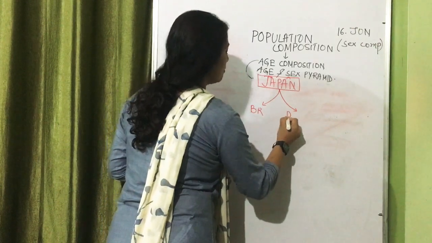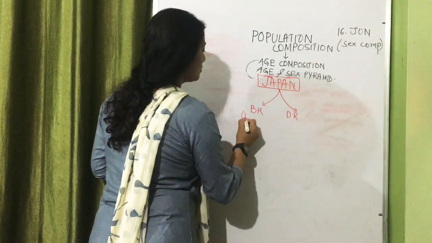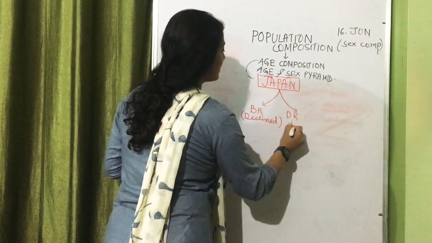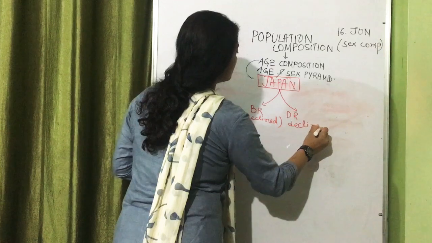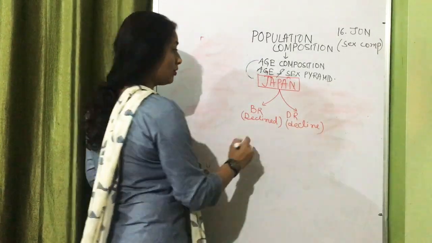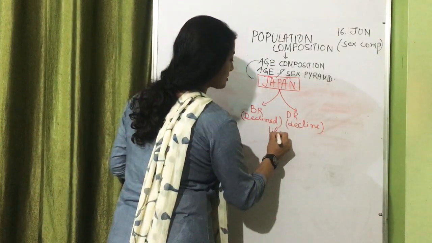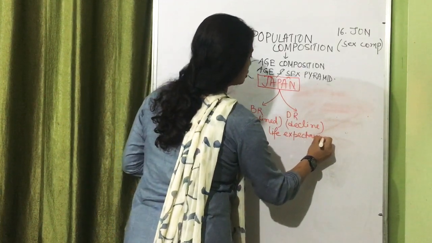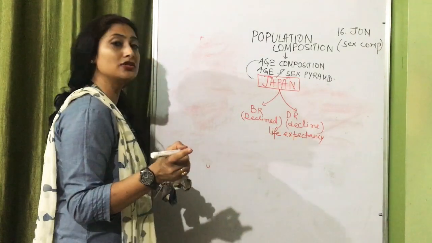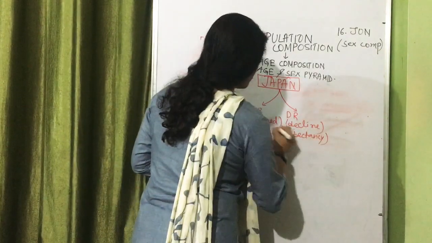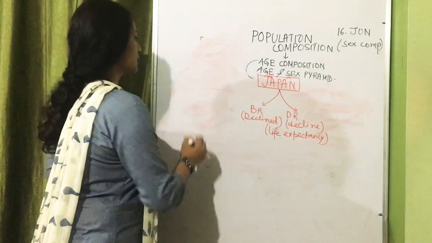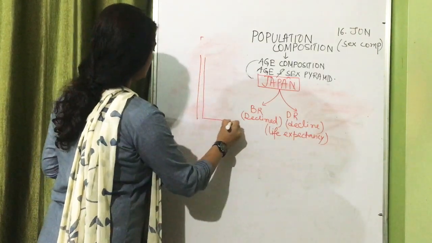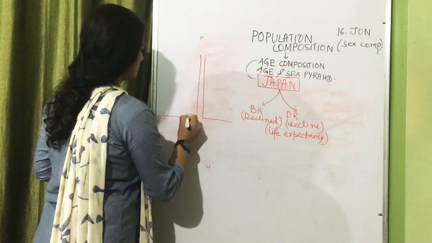shows an important characteristic. The birth rate has declined as well as the death rate, because the life expectancy is high. Japan is one such country which has the highest life expectancy, nearly 90 years. So because these are the two characteristics, the population pyramid of Japan is somewhat like this.